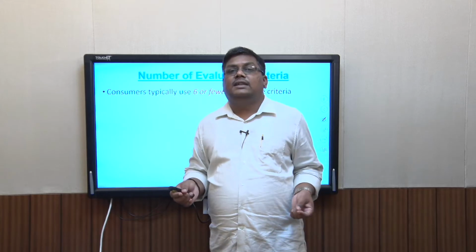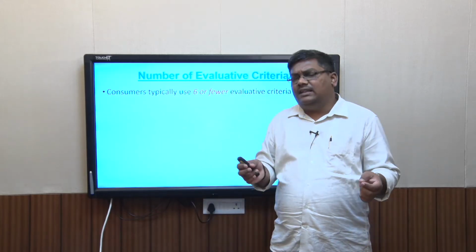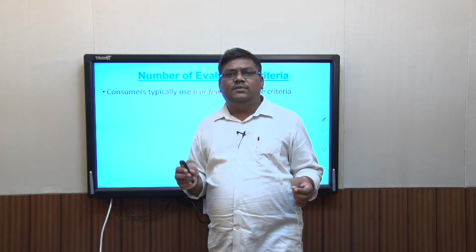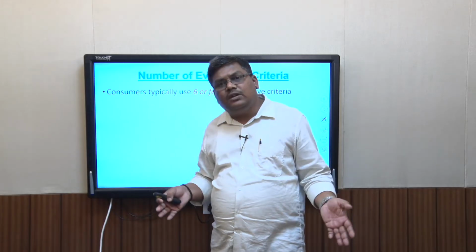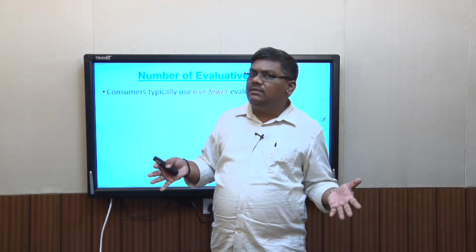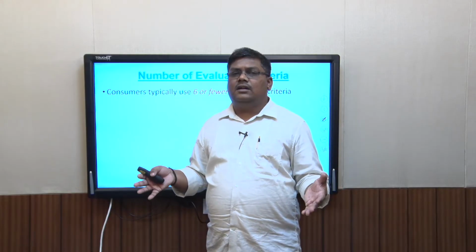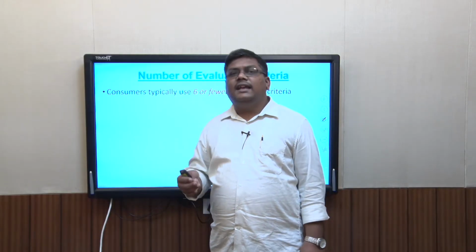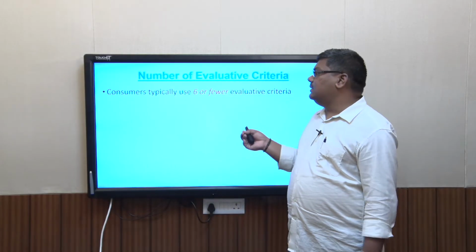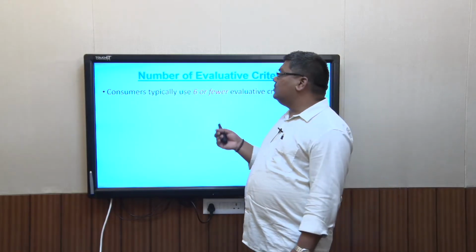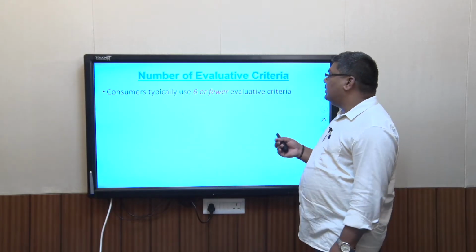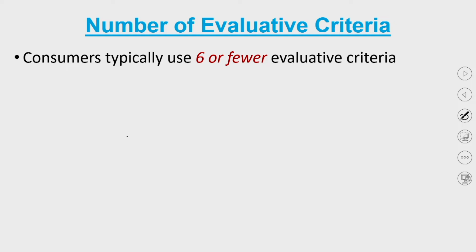So 7 is the most that it can take, and within that range is 6 items. That is one reason that the memory at any point of time can look at 6 items at the most. That's what science suggests, that's what psychology suggests, and that is why a 6 criteria limit has been set. So typically most consumers actually use 6 evaluative criteria, but that is not a rule.